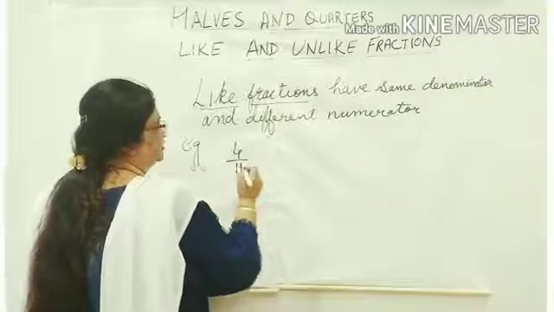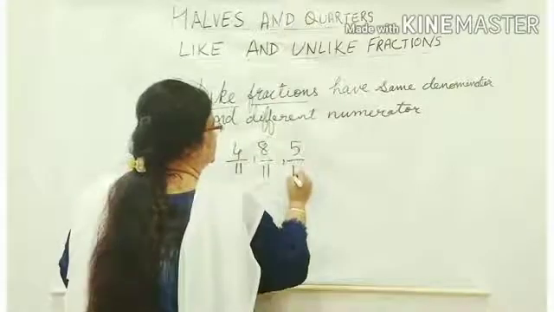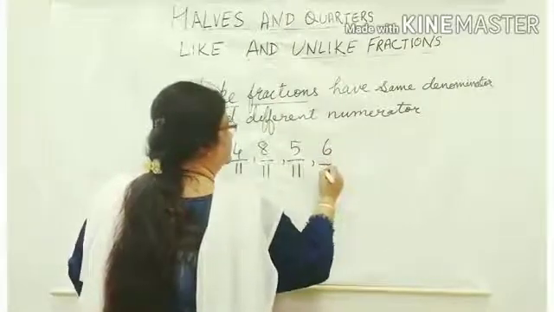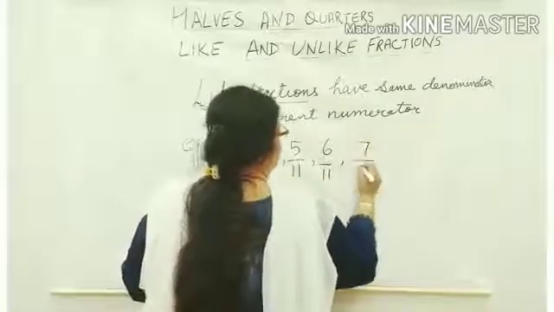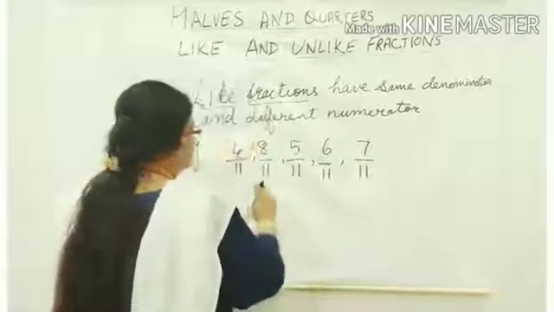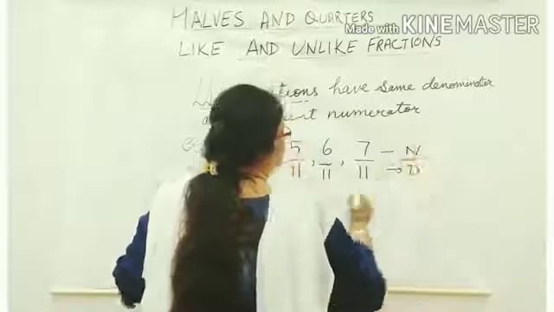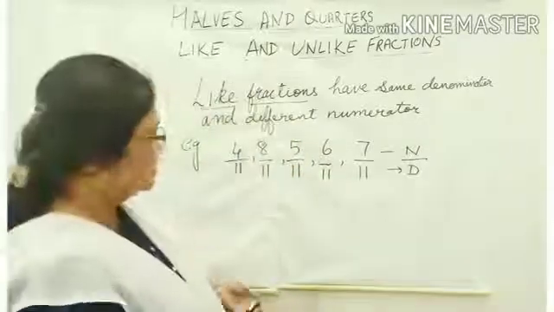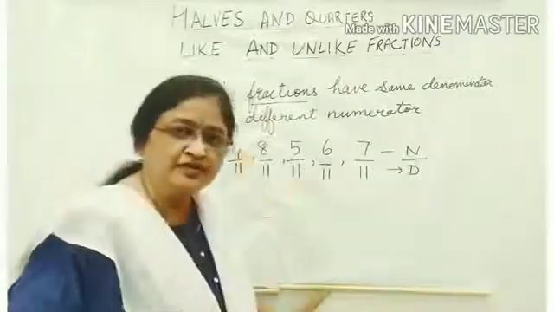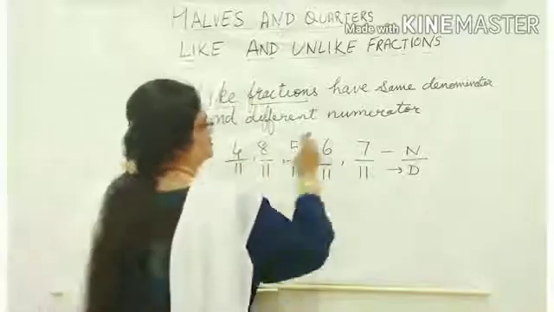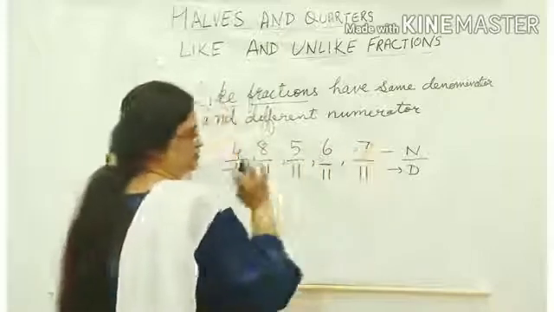If I give you 4 upon 11, 8 upon 11, 5 upon 11, 6 upon 11, or we say 7 upon 11. Now again you see these are all denominators and these are all numerators. Now denominator is same, as you all know. In the like fraction, denominator is same, so you don't have to focus on denominator. You have to focus on this number. That is the marks. You just consider that it is your marks in different subjects.